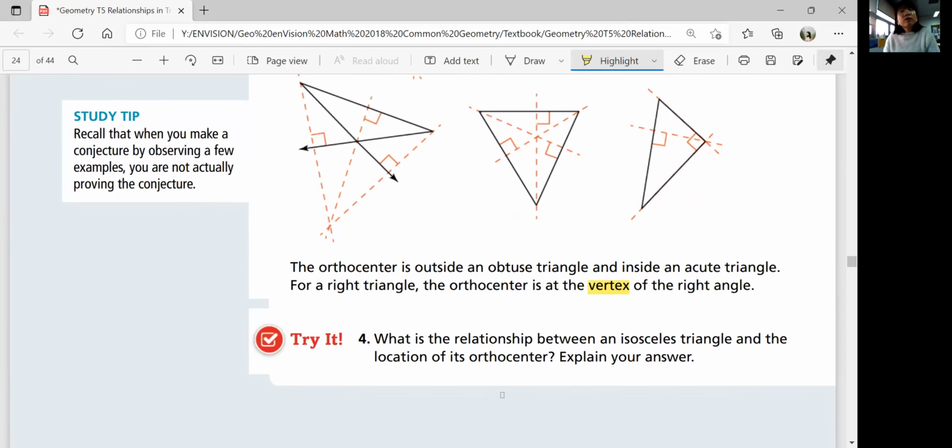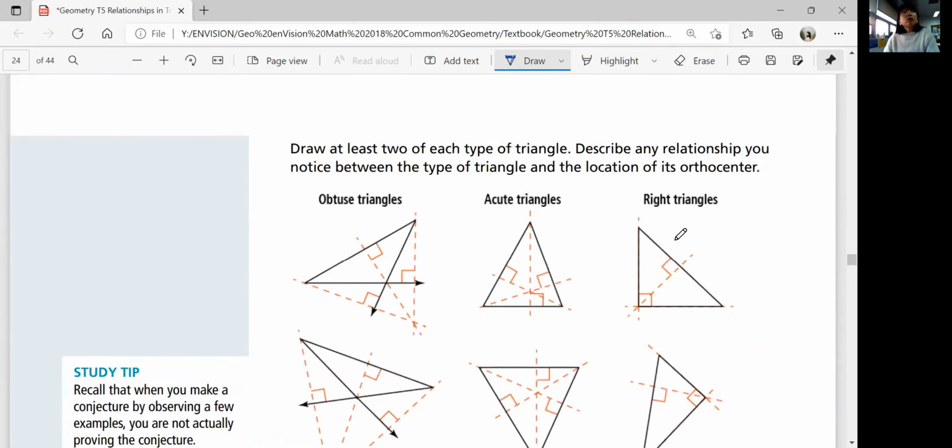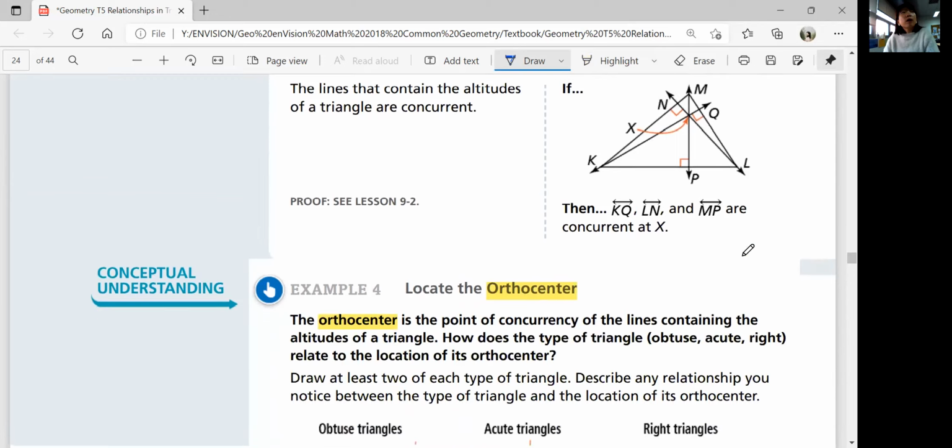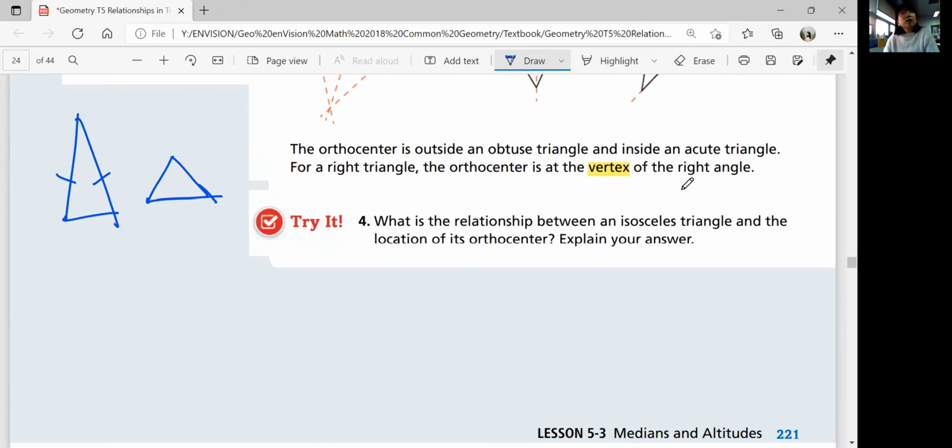So let's try number 4. What is the relationship between an isosceles triangle, where the two sides are equal, and the location of its orthocenter? So draw an isosceles triangle where two sides are equal, and draw the orthocenter by drawing altitudes.